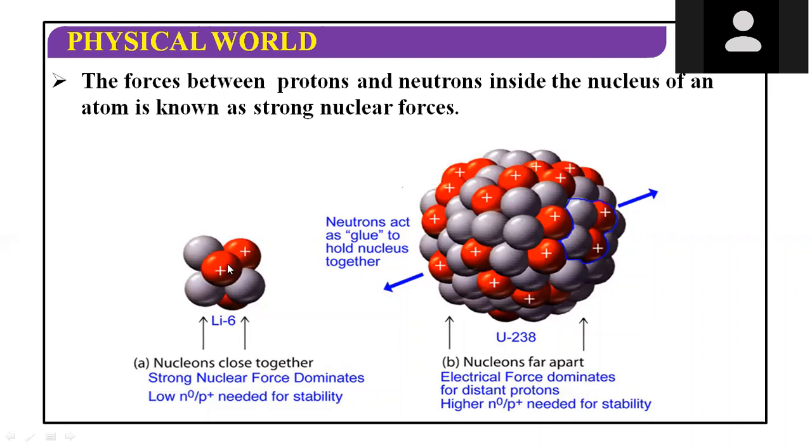The repulsive force between the two protons is overcome by the strong nuclear force. And these nucleons, the pair of nucleons, are present inside the nucleus. These forces only work when the distance is 1 Fermi, or 10 to the power minus 15 meter. But if we move away from 1 Fermi, then the Coulomb force will start working and the nuclear force will not work.